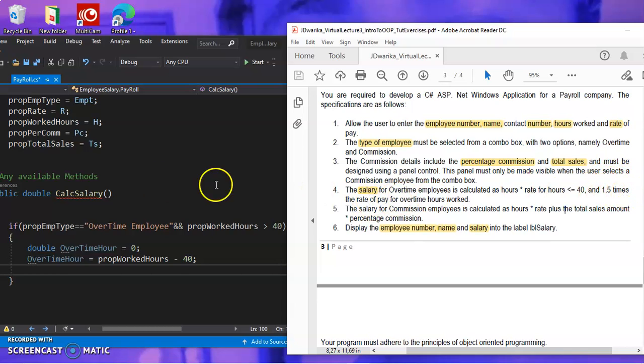Okay, should we do 1.5 times prop rate, and then again times the overtime hours worked. How do we see the overtime hours worked? Because these hours worked are not overtime, they are just the hours worked in total at work. So now we want to find how much overtime there is. We have been told in this statement, which they hid from us and which they should explain, the hours times the rate of pay, or times the rate for hours that are less than or equal to 40.